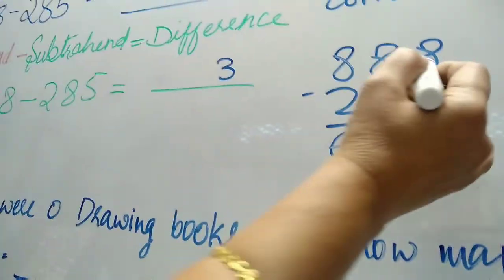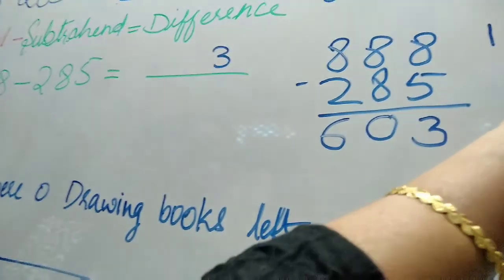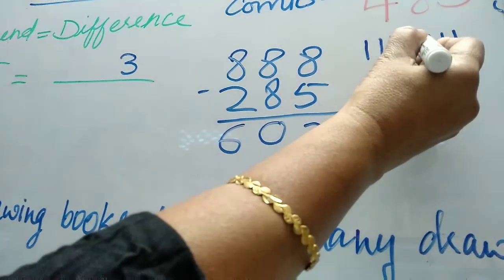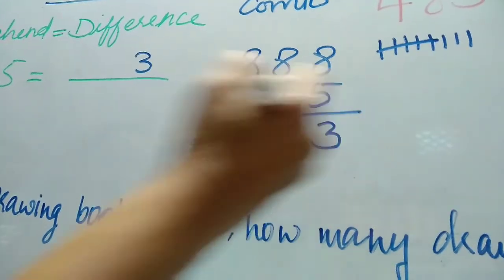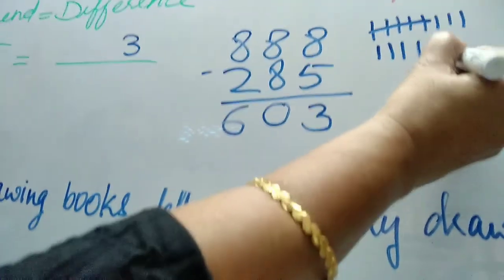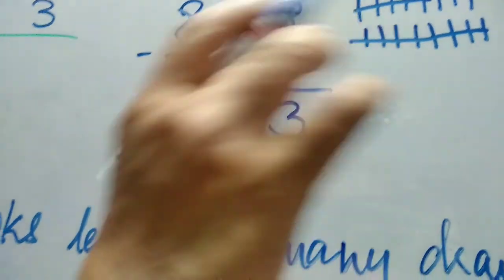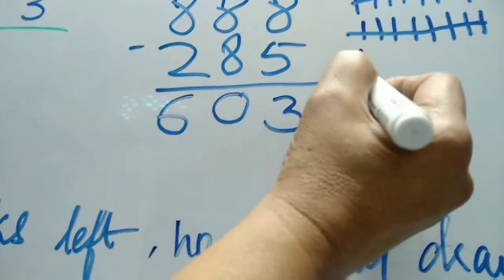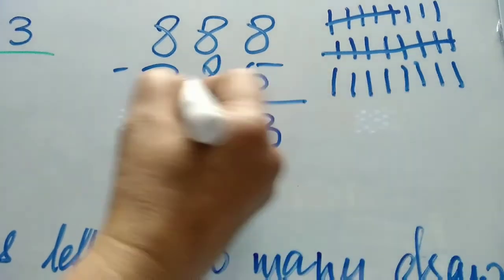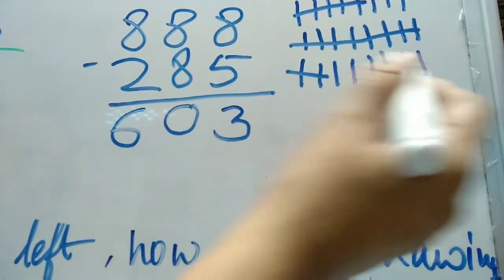There is one more way. 8. Just put 8 lines. 1, 2, 3, 4, 5, 6, 7, 8. How many? 5. 1, 2, 3, 4, 5. Cut this 5. How many are there? Just put 8. 1, 2, 3, 4, 5, 6, 7, 8. All the 8 minus 8, 0. Nothing is left. Now again 8. 1, 2, 3, 4, 5, 6, 7, 8. 2. Take out 2. How many are there? 1, 2, 3, 4, 5, 6.